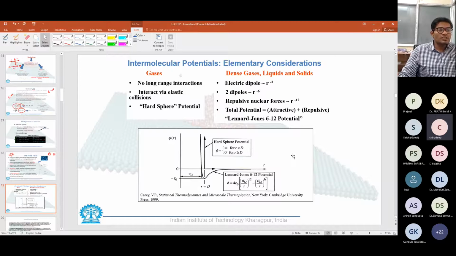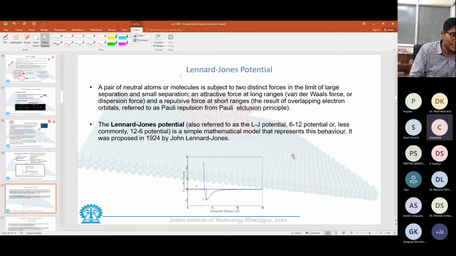As they come closer to each other, the attractive interaction starts increasing, and finally it reaches a maximum attractive interaction, beyond which the repulsion forces take over, and that keeps on increasing. So what you get is something like this: at infinite distance, no attraction, maximum attraction at a certain point, and then repulsion.